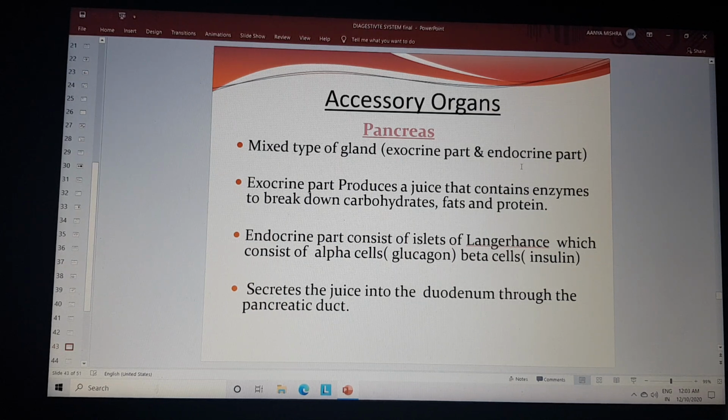When the sugar level increases or decreases, the increased level is controlled by insulin and the decreased level is controlled by glucagon. The pancreas secretes the juices into the duodenum through the pancreatic duct.